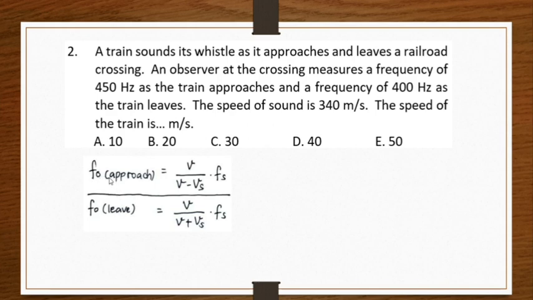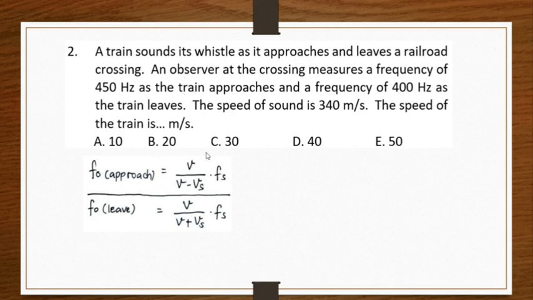When the train, or the sound source, is approaching the observer, then we should give a negative sign to the velocity of the sound source. But when it leaves the observer, we have to give a positive sign to the velocity of the sound source. While the velocity of the observer in this case is 0, because the observer is stationary.